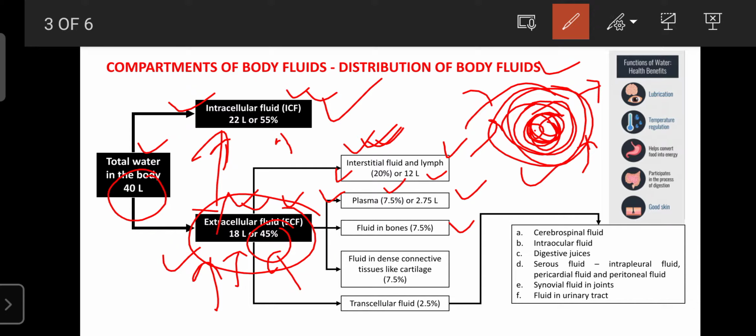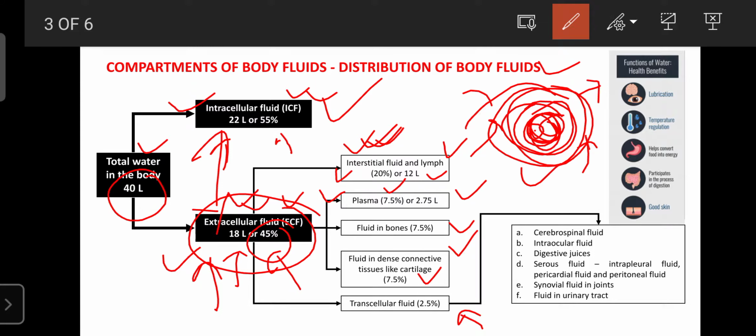Remaining extracellular fluid is present in the dense connective tissues like cartilage. That percentage is also 7.5%. And some fluid is present outside the cell, known as the transcellular fluid.